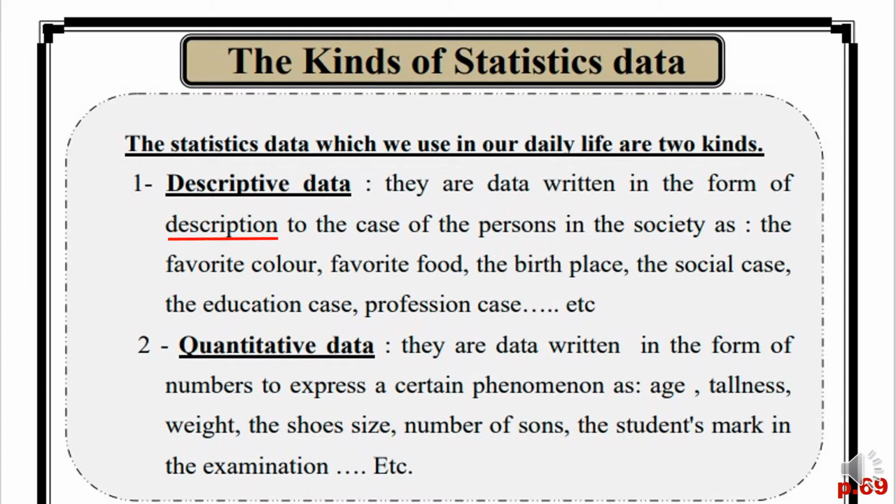The shoe size, 39, 20, 25, 36, so it's a number also. Number of sons, I can say 3, 2, 1, whatever. The student's mark in examination, I got 20, I get 40, I get 30. So all of them are numbers. When they are in numbers, it's called quantitative data.